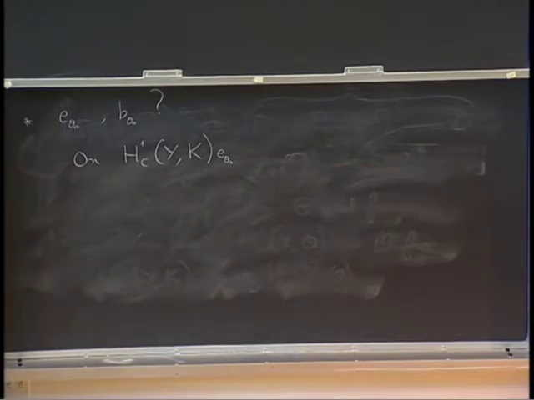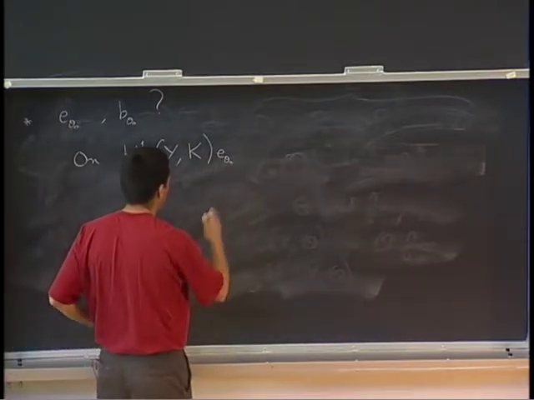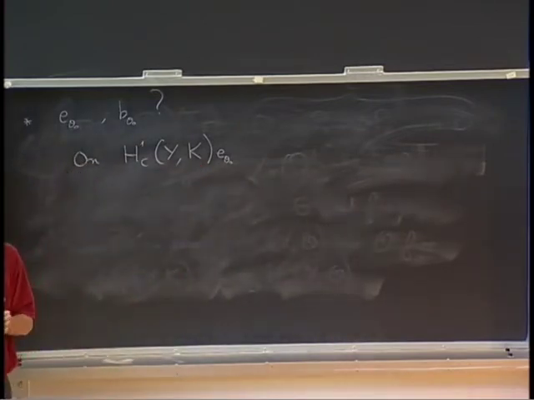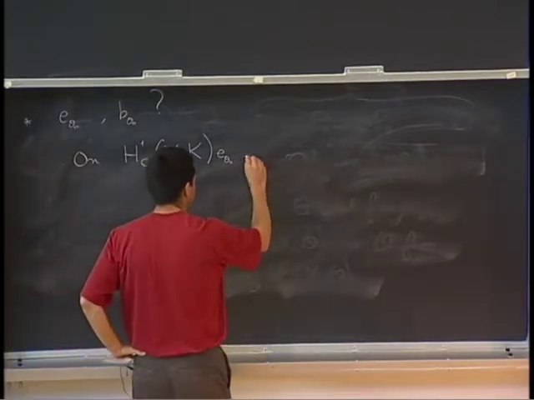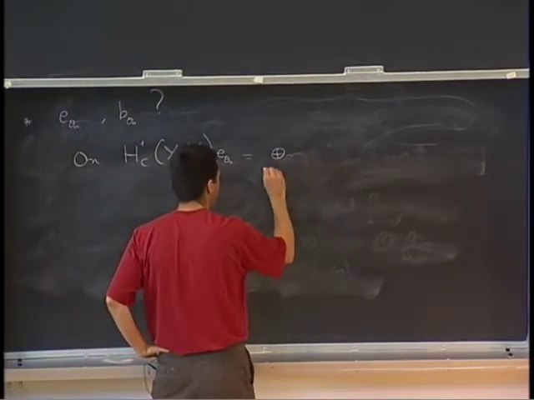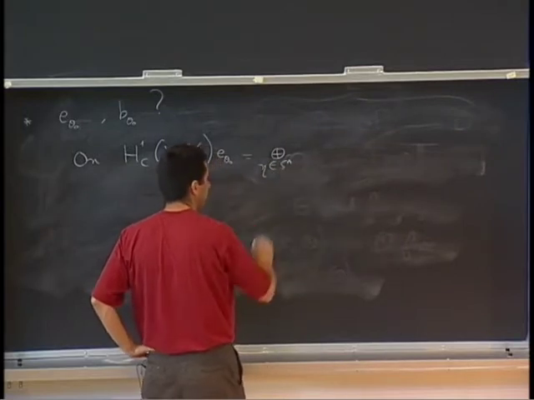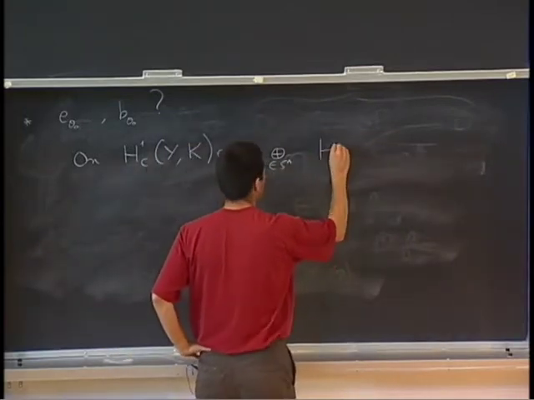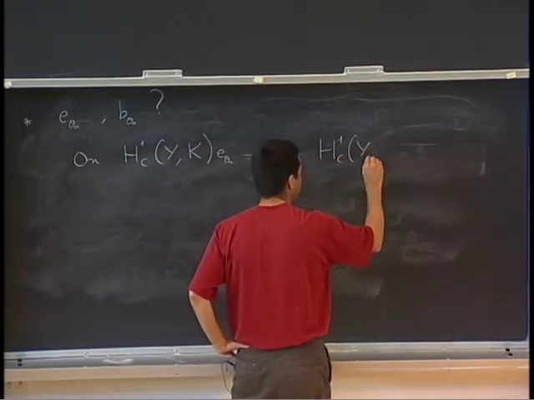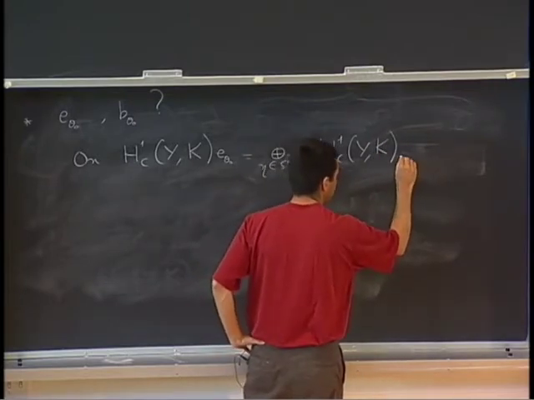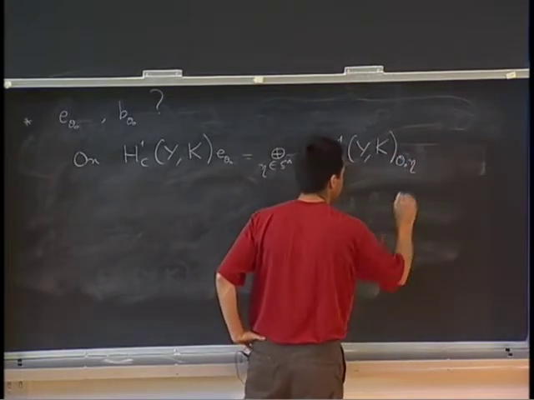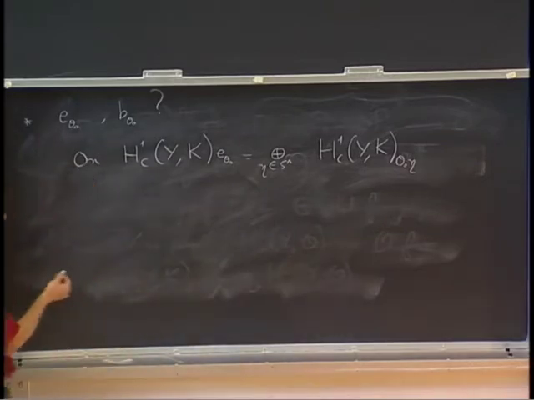Over K, it splits into different pieces. Namely, this is a sum for eta in S, a linear character of S, of H1 of C of Y, capital K, theta 0 eta, the theta 0 eta isotypic component of this guy.